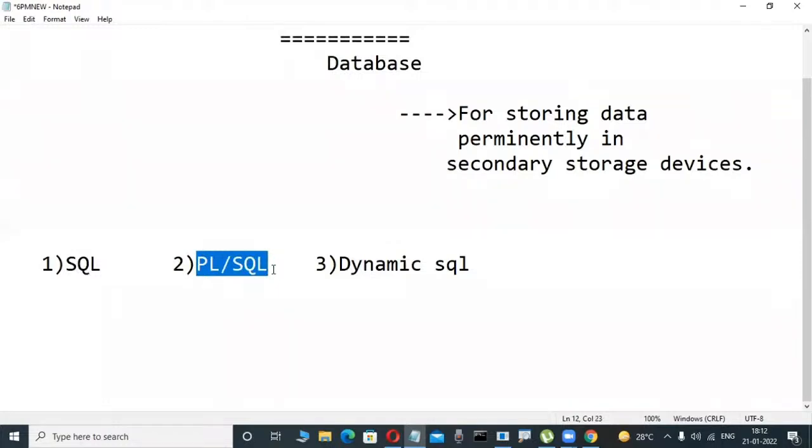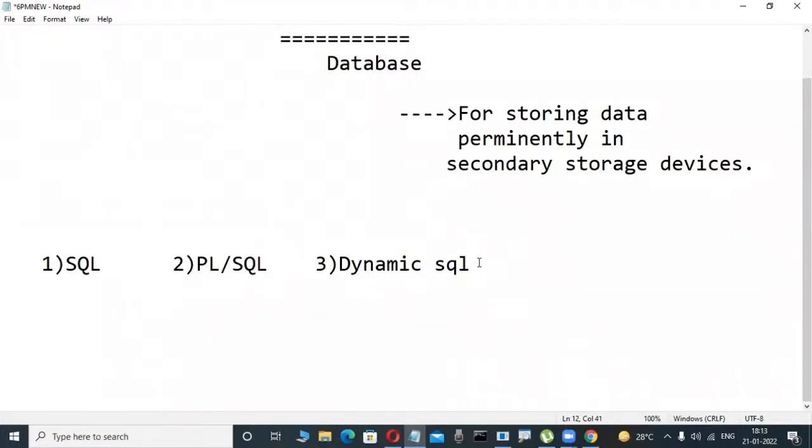Why is this language really required? So many jobs are available in PL/SQL also. Why is it required? Because of so many applications.